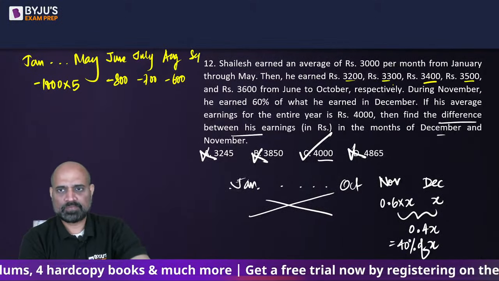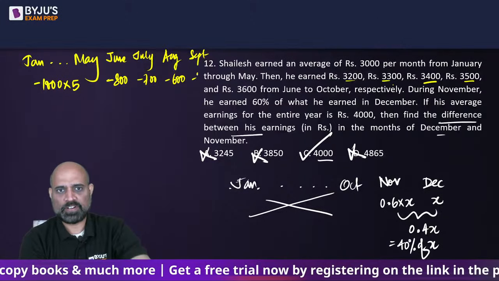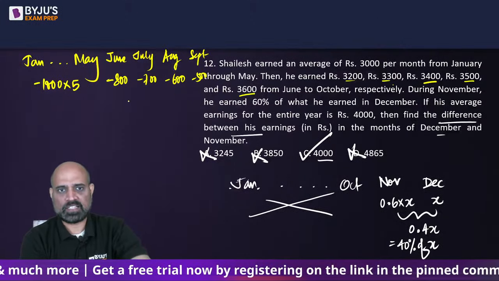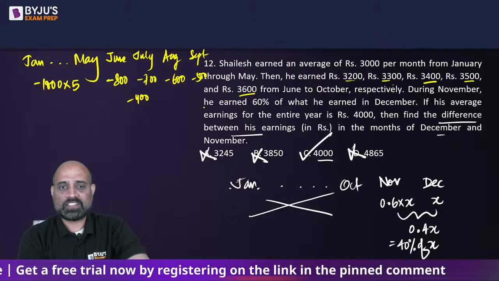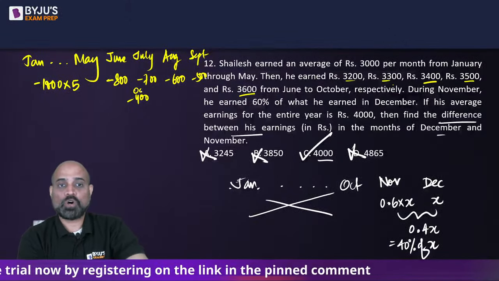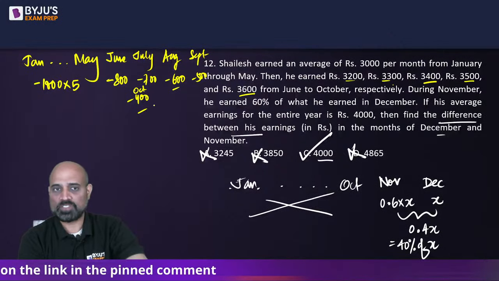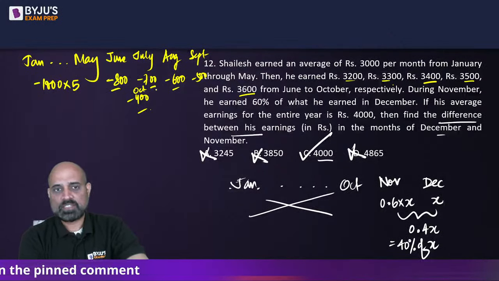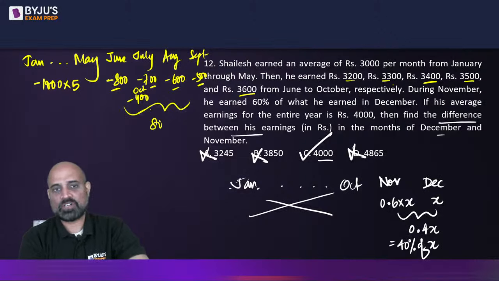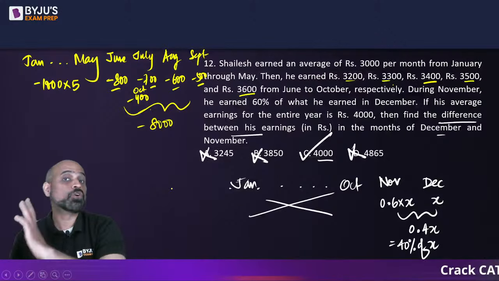September, instead of 4,000 it's 3,500, so 500 less, and then 3,600, 400 less. So how much less up to October? So this is 1,000, so 6,000, 7,000, 8,000. So this is 8,000 less than the overall.